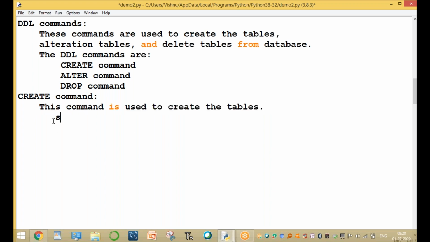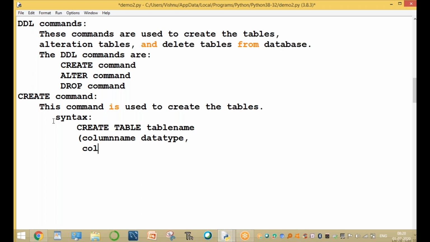Now what is the syntax of the create command? Create table, and the table name is compulsory. Once it starts, first the column name or field name, then the data type of the column.